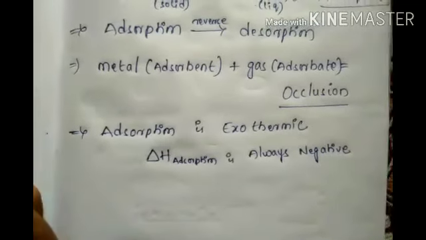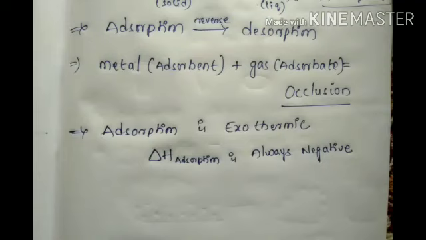Very, very important point. Okay, remember this. This is also called heat of adsorption.